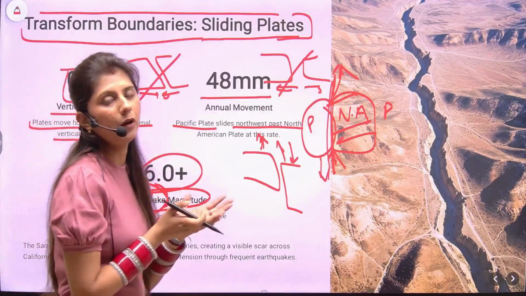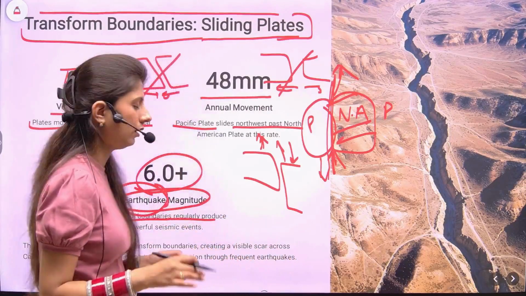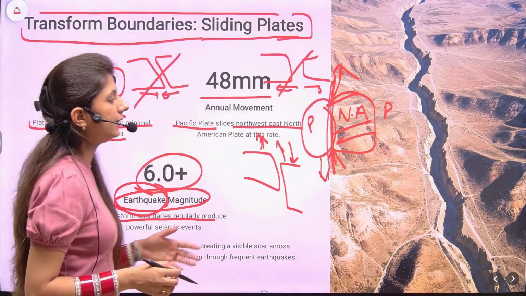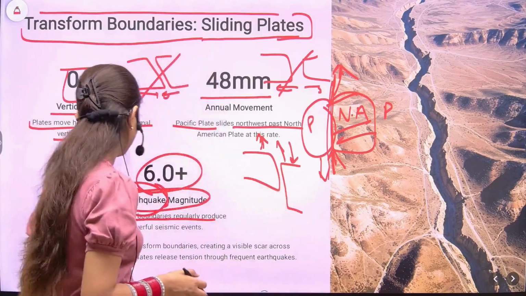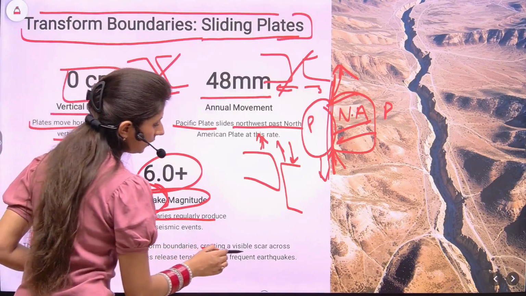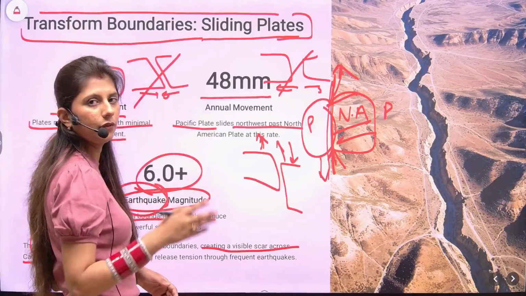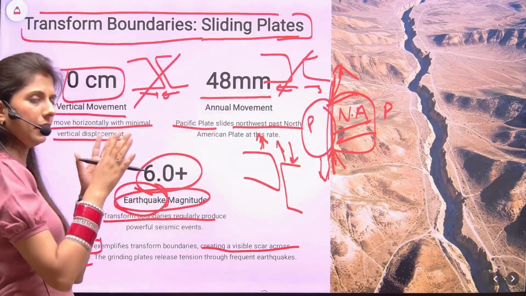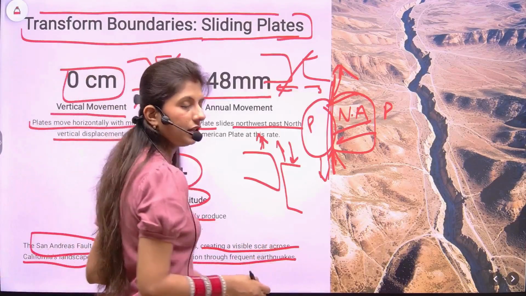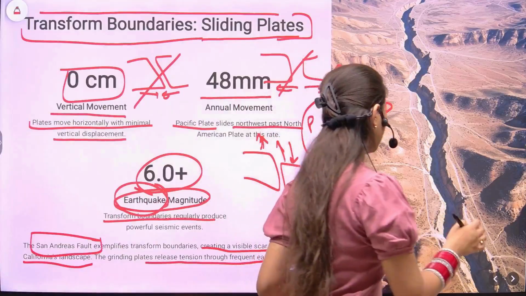So at transform boundaries, earthquakes do occur. The best example of the transform plate boundary is the San Andreas Fault. It is in California. It creates a visible scar across California. It's quite evident if you look at the world map. So these plates release the tension and they keep on creating earthquakes.